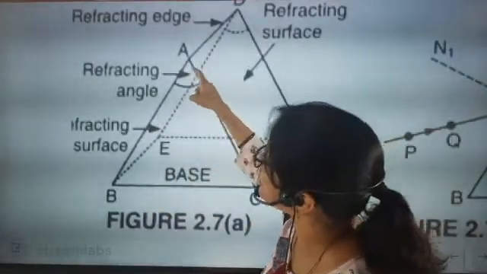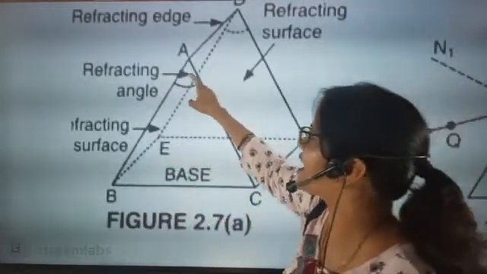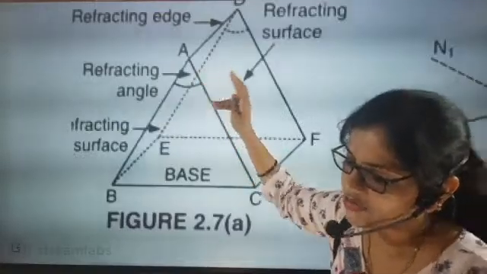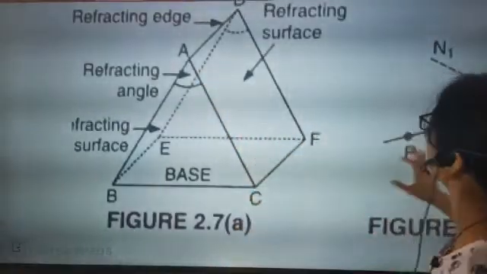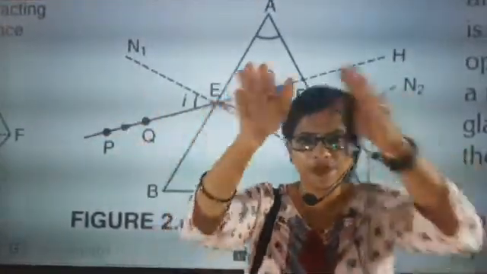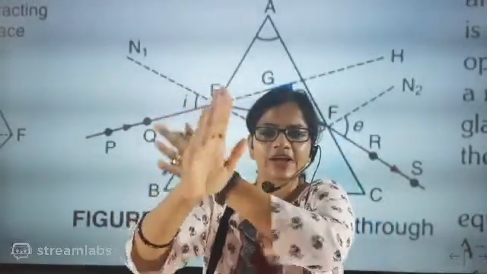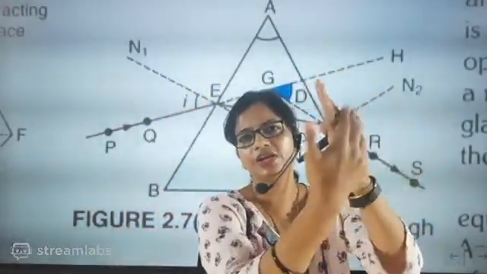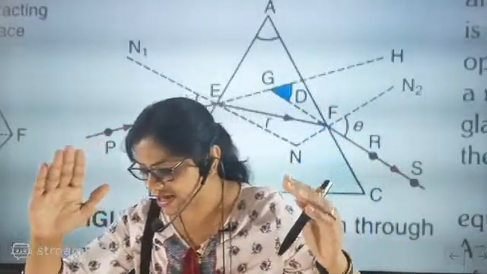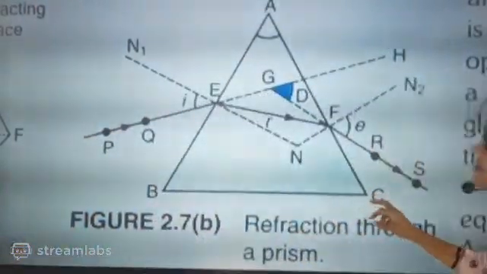So this part is exactly called the refracting angle or angle of the prism. Now, how about the refracting surface? We already know that if this part is the prism, then light will enter from one refracting surface and come out from the other refracting surface. The base is a rectangle, beta. Can you see the base is a rectangle?